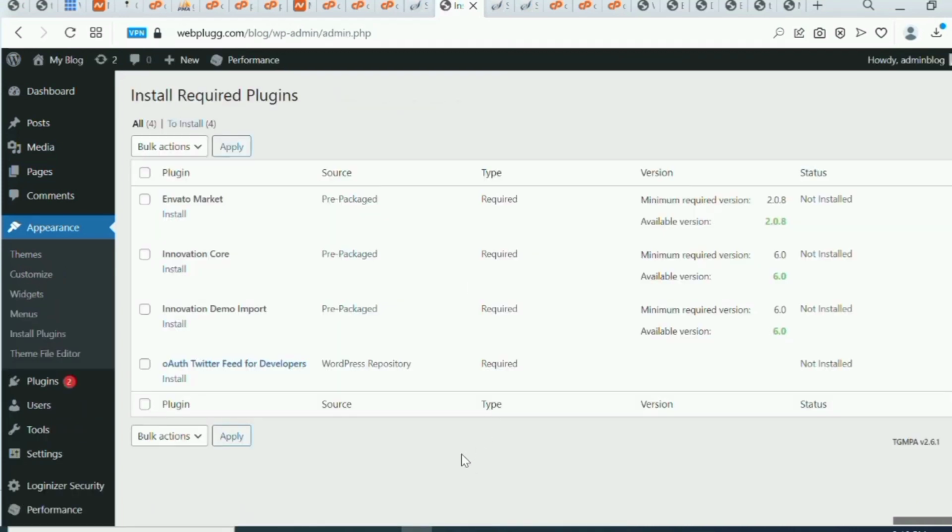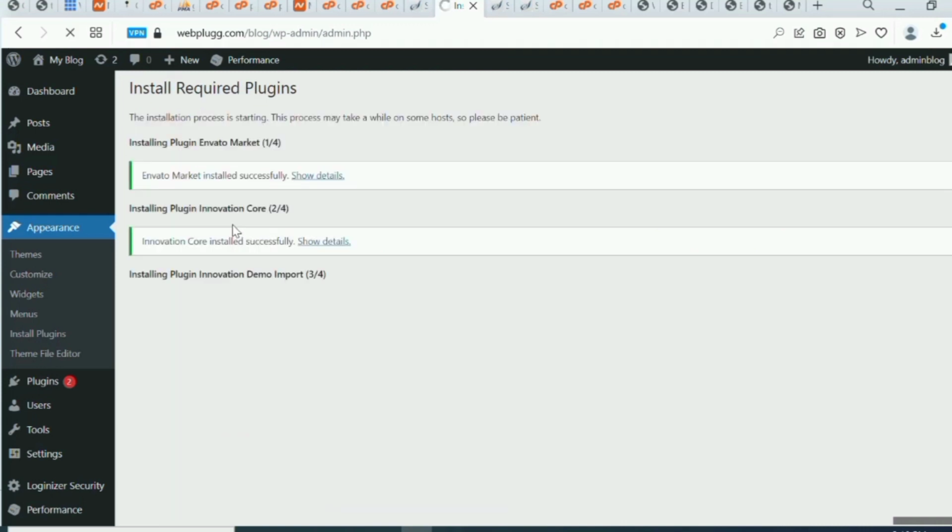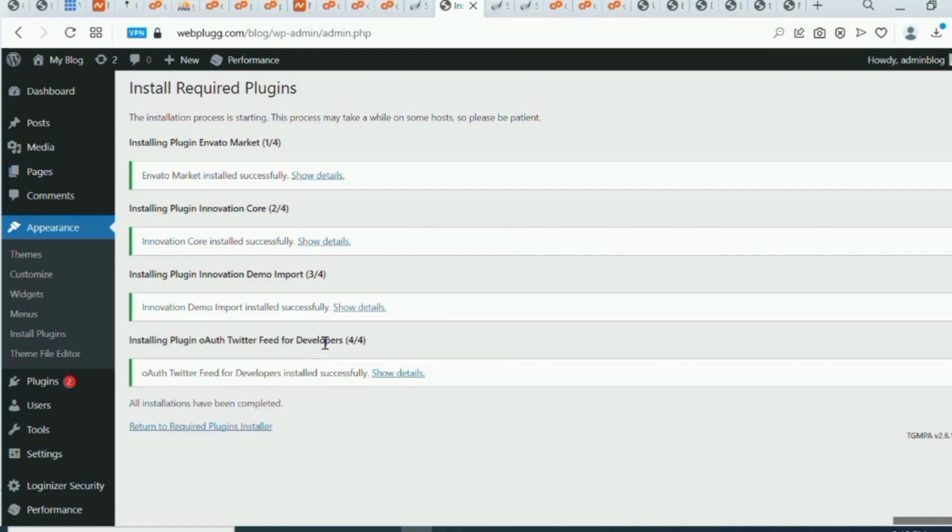Wow, so you can see that there are necessary plugins. What we just have to do is come here, click bulk action, install, and click on apply. So all these plugins will be installed for us. Wow, okay, they are installing. So let's return to this page, the required plugin installer.